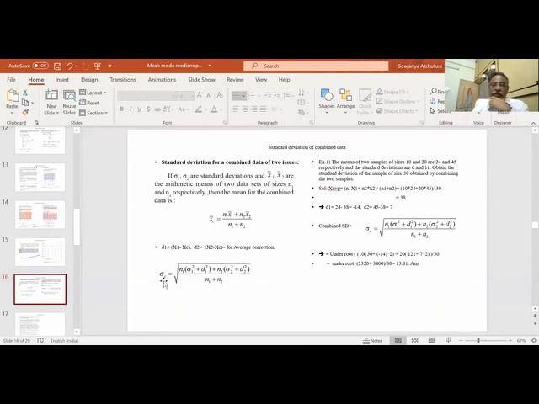From this, I can find out sigma of the combination: n1 into sigma 1 square plus d1 square, plus n2 into sigma 2 square plus d2 square, by n1 plus n2. Why this d1, d2? This is to have a correction with respect to the average. So from the average how x1 is varying, from the average how x2 is varying, that will also add to my standard deviation.